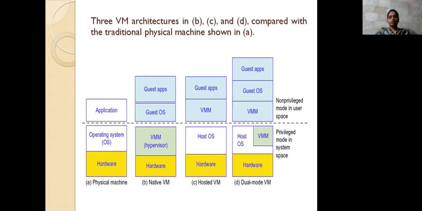And then next you have the third one, that is a VM, the virtual machine. The fourth one is the dual port, which is a host OS. Other than the VMM, outside it is presenting the non-privileged, and inside also it is providing that. This is a host OS, and the next we have these things. So these are the different representations we have.